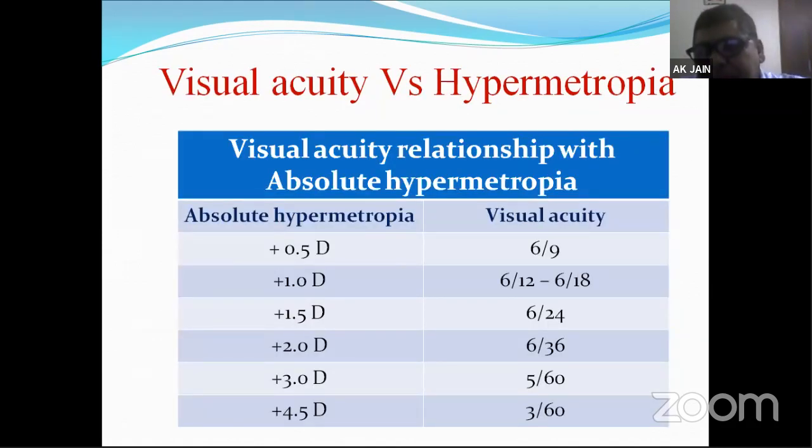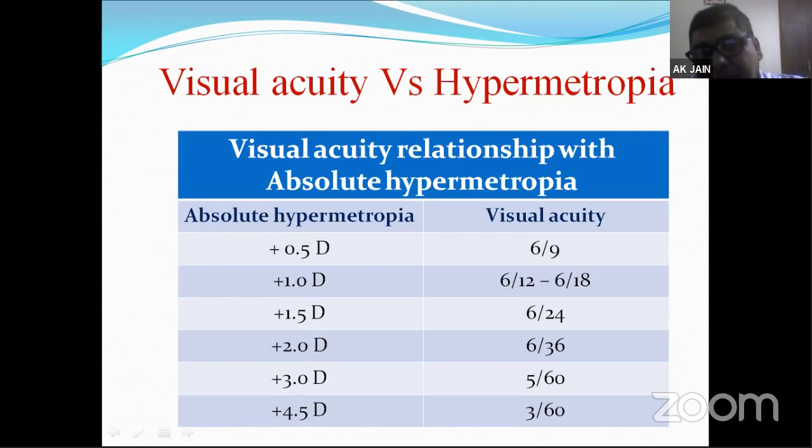Just for a rough calculation between absolute hypermetropia and visual acuity: how much absolute hypermetropia can decrease how much visual acuity. Usually 0.5 diopter will give 6/9. That is almost normal; the person will see almost normal and remains minimally asthenopic symptomatic, but visual acuity is somewhat okay. But when the absolute hypermetropia becomes, say, 1.5 diopters, then the visual acuity comes to 6/24. So almost 3 lines are lost, and the person will be able to see only the larger font.